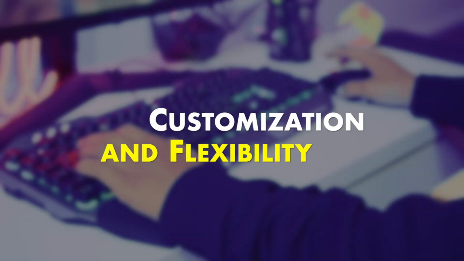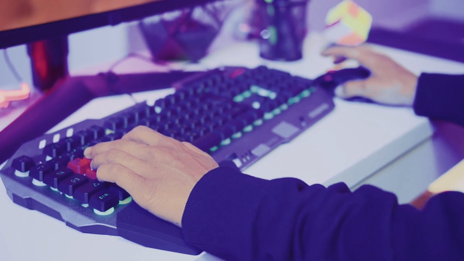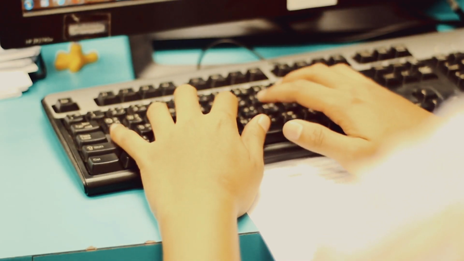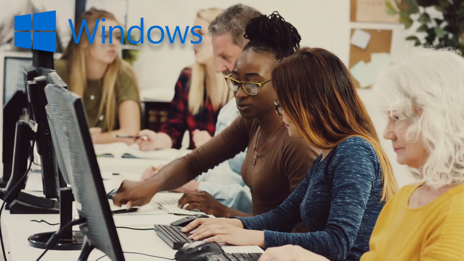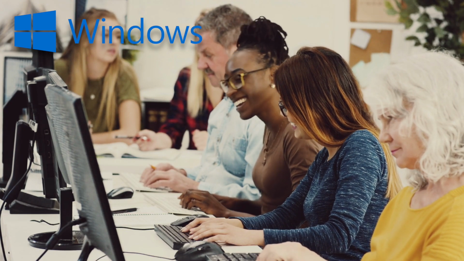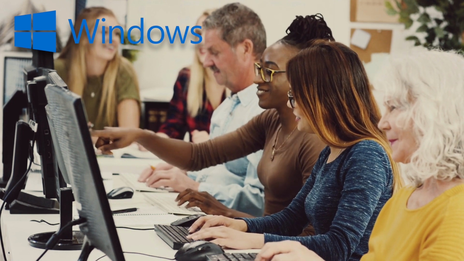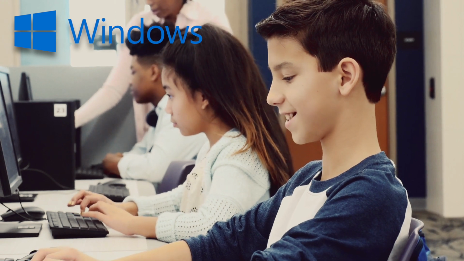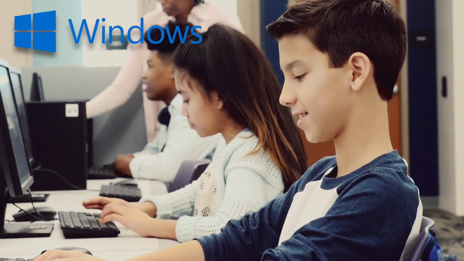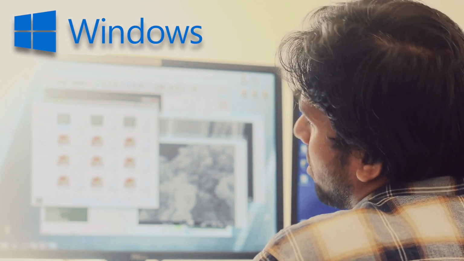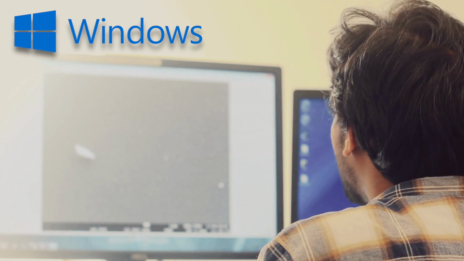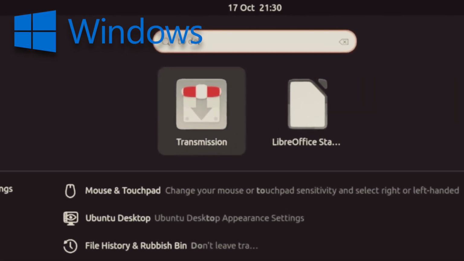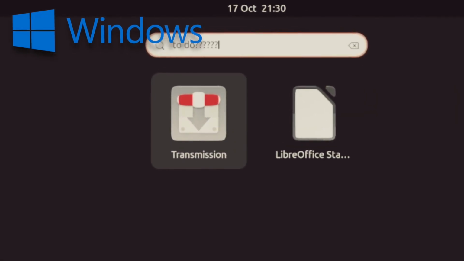Customization and flexibility. For power users and those who want to tailor their computing environment to their exact specifications, customization and flexibility are paramount. Windows. While Windows allows for some customization through themes and third-party tools, it's generally less flexible than macOS and Linux. The recent introduction of Windows Subsystem for Linux, or WSL, has opened up opportunities for greater customization and compatibility with Linux software, but it still falls short of the complete flexibility offered by Linux.